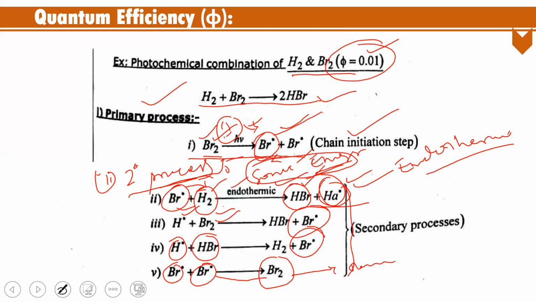In this process, to conduct the secondary process you have to give some external energy; only then does the chain propagation step go on. Due to this, this type of reaction has a low quantum efficiency value, that is, phi equals 0.01. So this is about quantum efficiency or quantum yield with its examples.